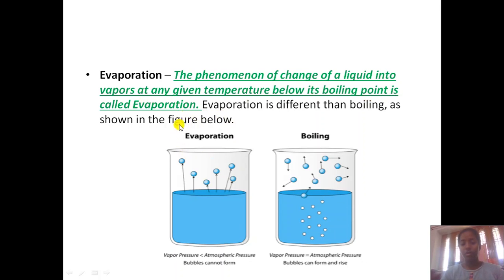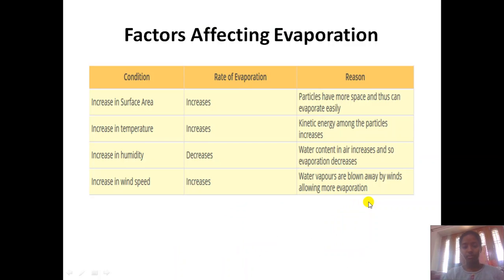Now there is a difference between evaporation and boiling. In evaporation, the force of attraction between the molecules breaks down and it gets converted into gas. In boiling also the bond breaks down and it gets converted to gas, but in boiling you can see bubbles. So in the boiling process, bubbles are also formed. You can see it at your home: whenever you boil a glass of water, you are able to see some bubbles. This is the difference between evaporation and boiling.